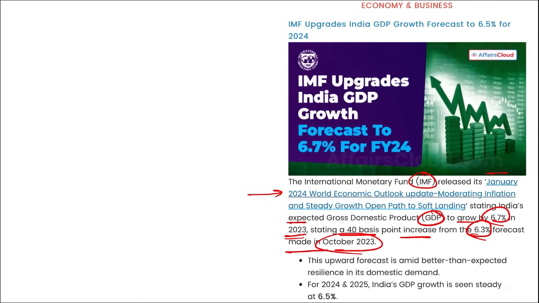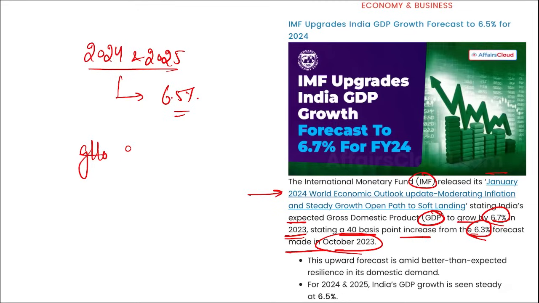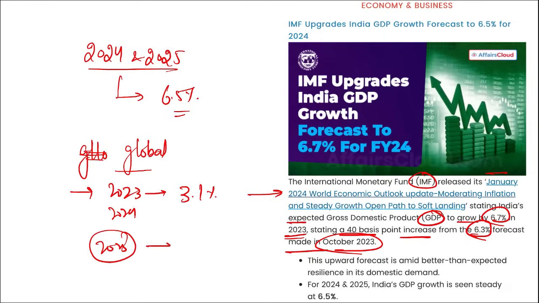Right? Then remember, for the year 2024 and 2025, the GDP growth rate that is projected is 6.5%. If we are talking about the global scenario, that is the global growth rate, the expected GDP for the year 2023 will be 3.1%, and for 2024 also. But if we talk about 2025, it is expected the world will be growing by 3.2%.